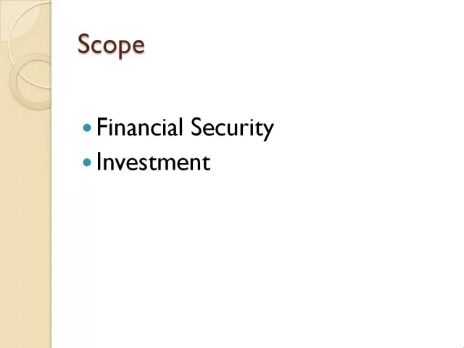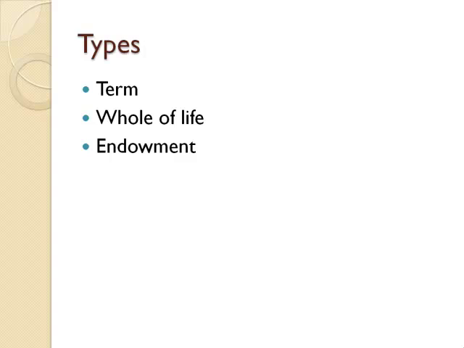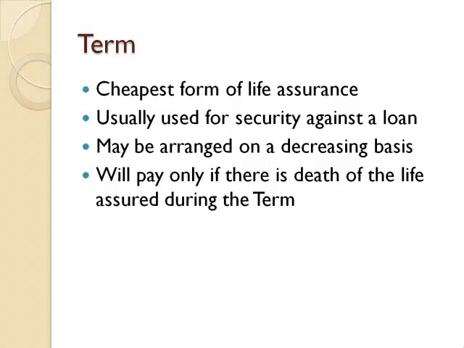Let us consider three types of life assurance policies: term assurance policies, whole of life assurance policies, and endowment assurance policies. Let us consider the first type, term assurance.